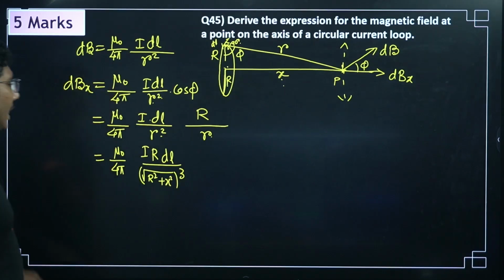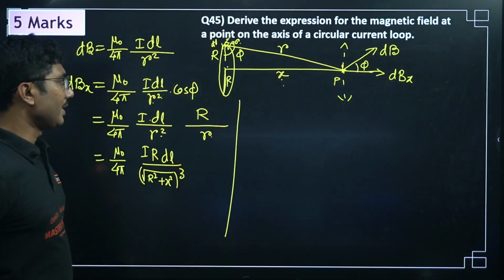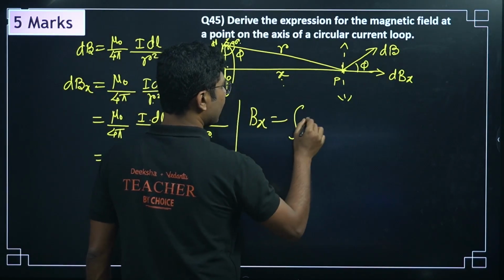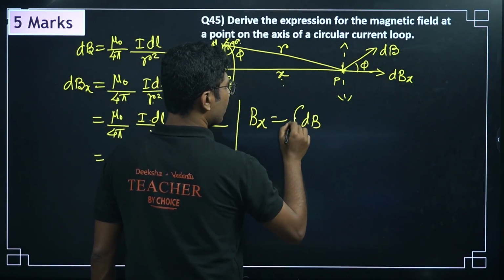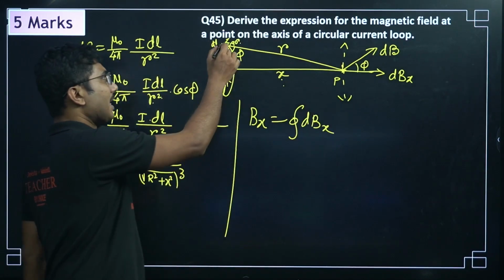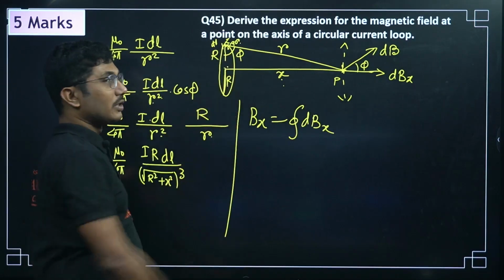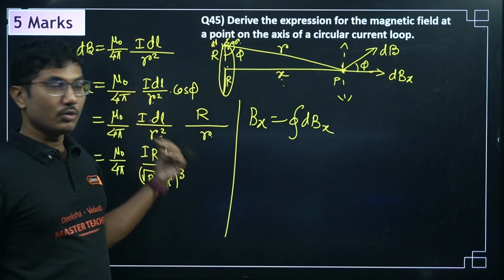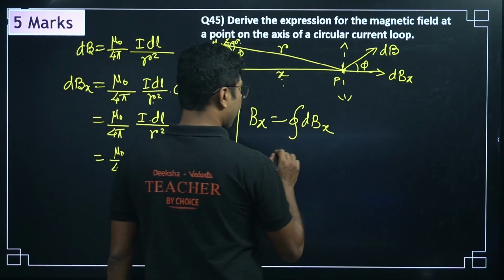Now you will calculate the total magnetic field. Very, very important. Total magnetic field Bx equals closed integration dBx. Closed integration means our starting point and our ending point are the same. Now we will put in the values.